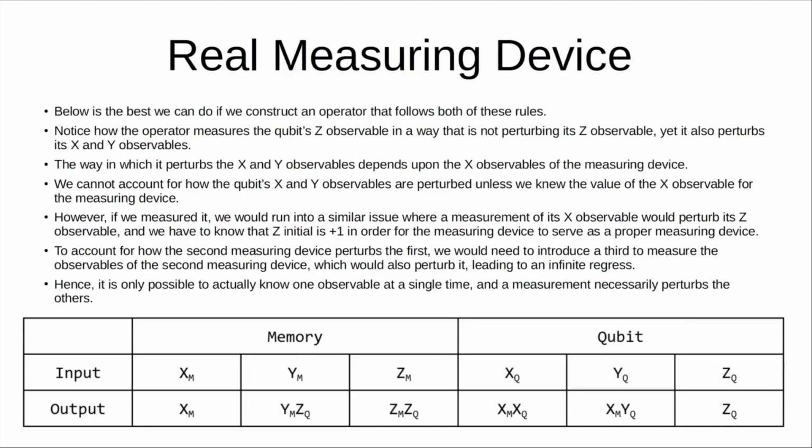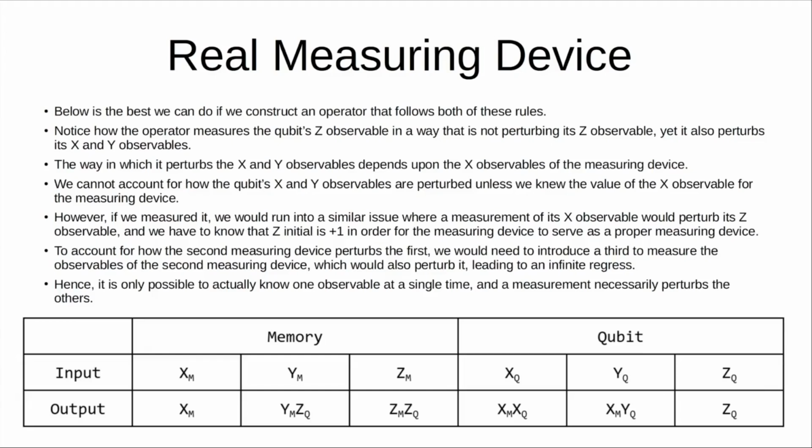Well, one thing you could imagine is that we introduce another measuring device to measure the first measuring device's X value. If we know that, we can divide the qubit's new XQ and YQ values by that XM value, and we can recover the qubit's initial X values, and that will allow us to know all three of the qubit's values. But we actually run into a similar issue, where if we construct an operator for a measuring device to measure the first measuring device's X value, then we perturb its Y and Z value in a way that depends upon the new measuring device's values.